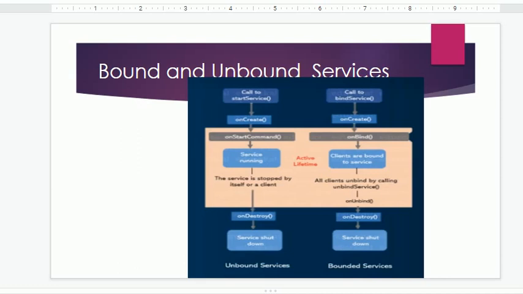And if we call bindService, when the onCreate method is called, it is initiated, and then the onBind method is called. Clients are bound to the service here. All clients unbind by calling unbindService, so the onUnbind method will be called, and then the onDestroy method will be called, and then the service will be shut down. So this is the active lifetime of bound and unbound service.